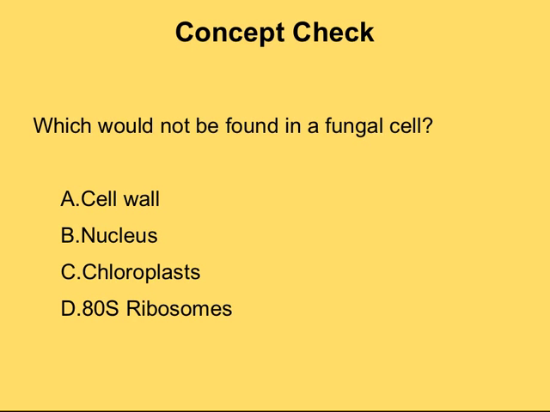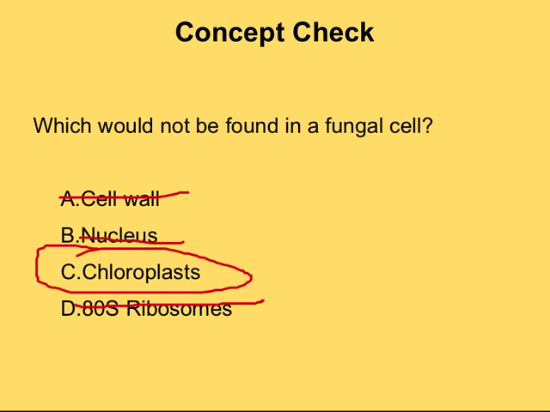Well, we know that fungi have cell walls, so we can cross that one off the list. We also know that they're eukaryotic, and thus they have a nucleus. Also, because they're eukaryotic, they have the 80S ribosomes, as opposed to the prokaryotic 70S ribosomes, so we can take that off the list. So that leaves us with chloroplasts. This makes sense because we've already learned that fungi are non-photosynthetic.